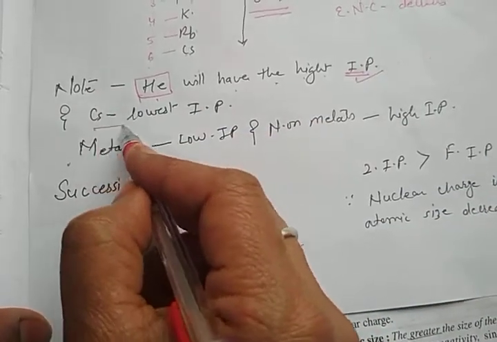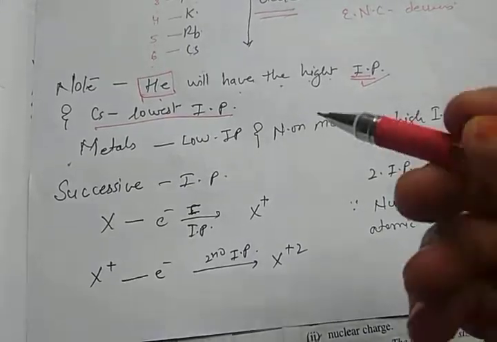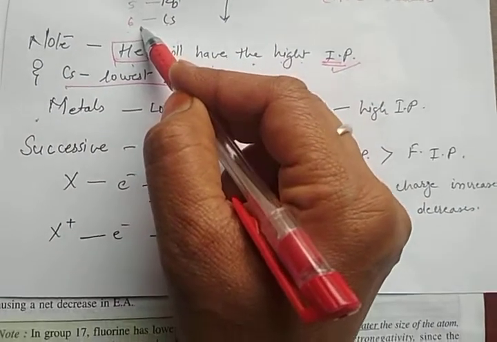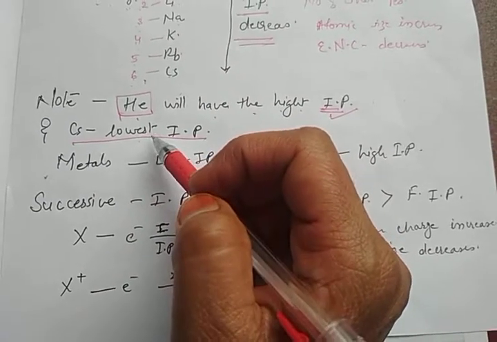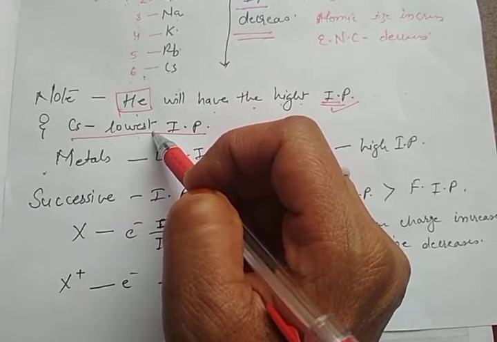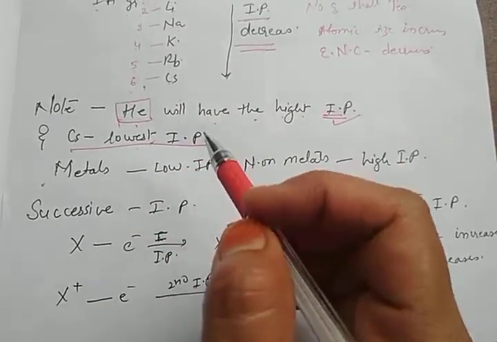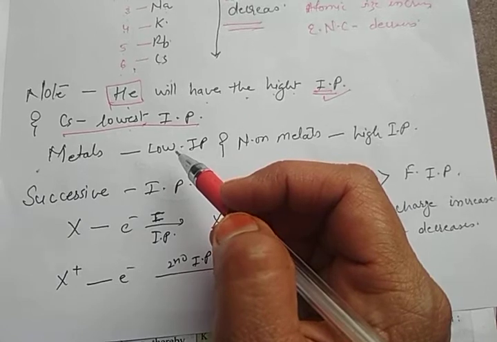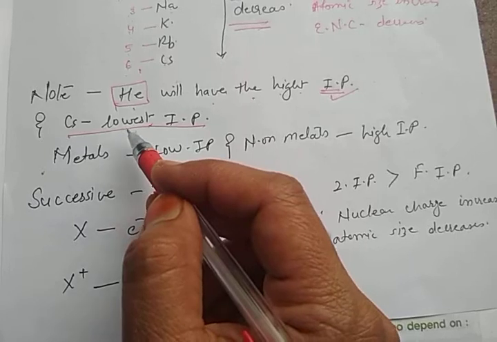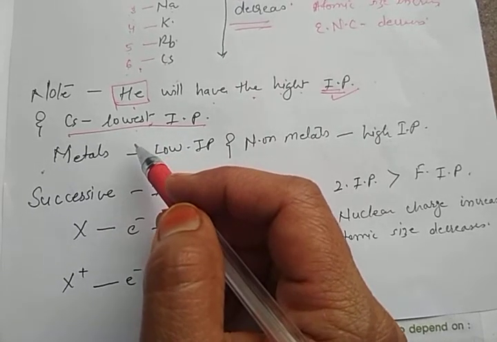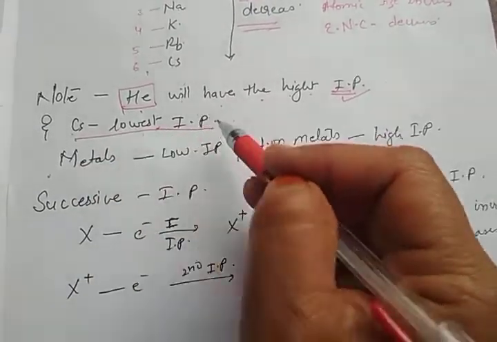Next is cesium, having the lowest ionization potential, because cesium has 6 shells in its atom, and it has the maximum size. Only 1 electron is present in its last shell because cesium belongs to the group of the alkali metals, that is, the first group. So it has 1 electron in its last shell, and it has a maximum of 6 shells. Due to its highest atomic size and lowest number of electrons, the electron is loosely bound by the nucleus, so it is very easy to donate. Thus cesium has the lowest IP.